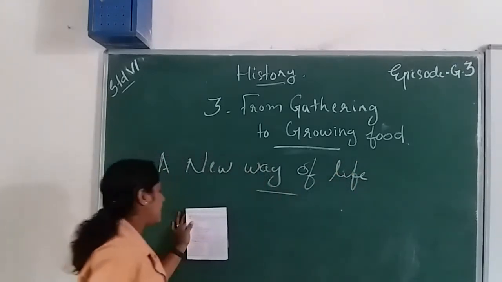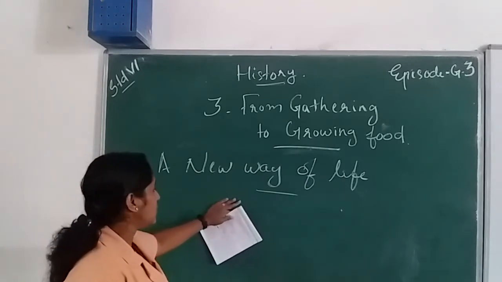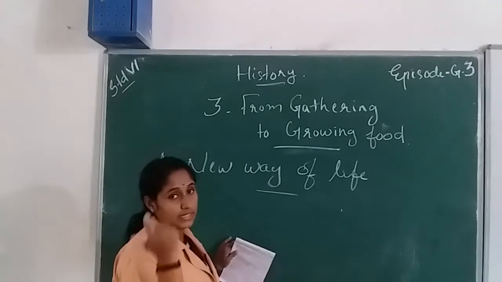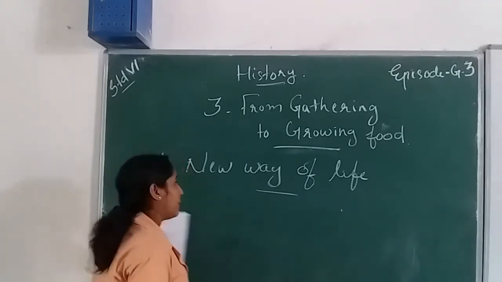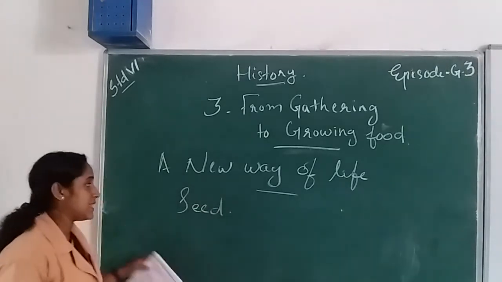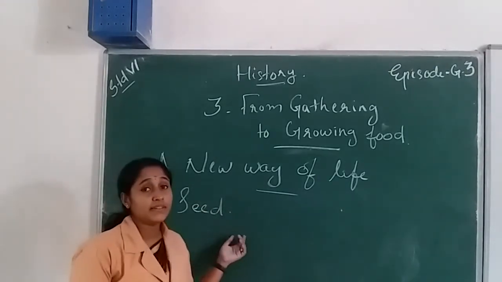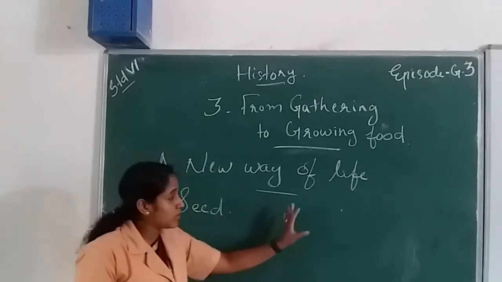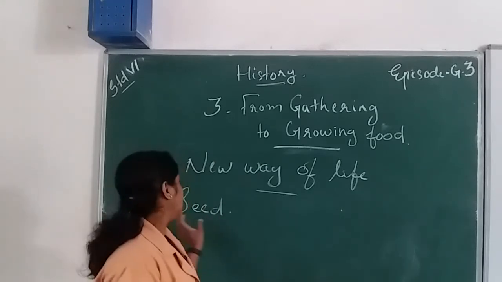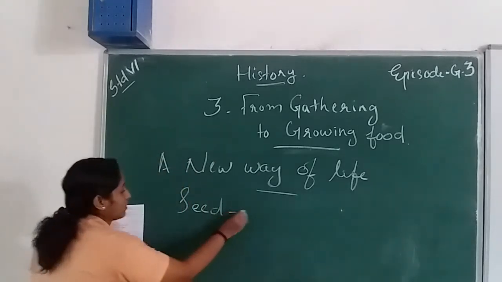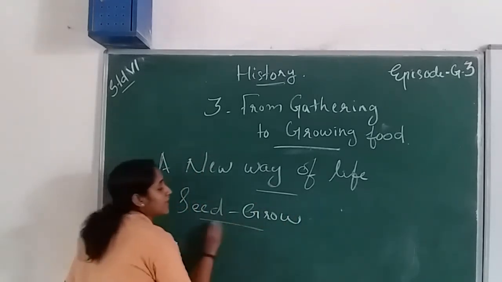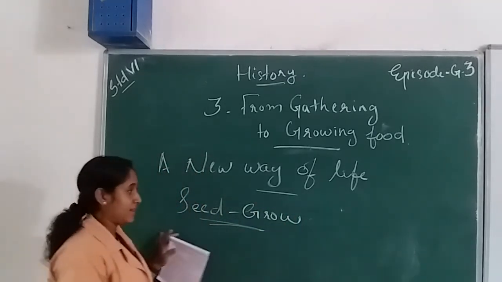A new way of life. In this stage, the early humans learned about seeds and how they grow. They found what the structures, features and steps are by which a seed grows. They were finding how a seed grows into a plant.